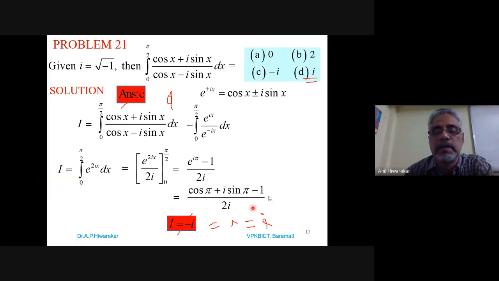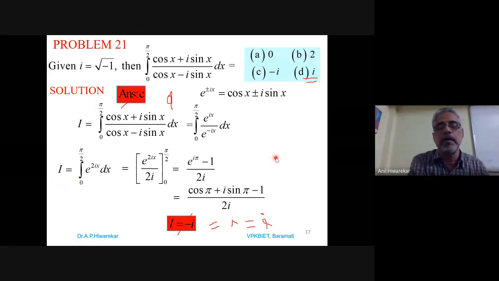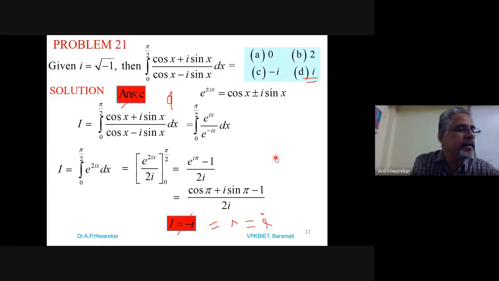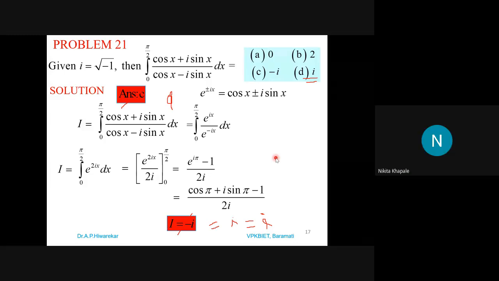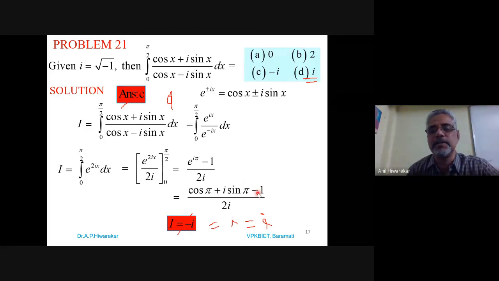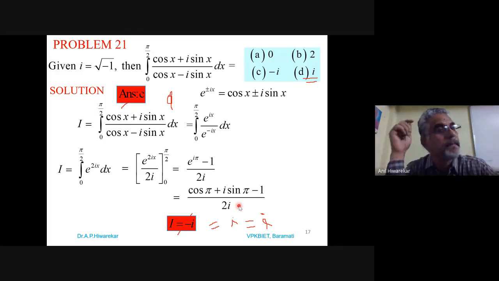Yes. Shall I go to the next problem? Are you getting it? Yes, sir. So the answer is i or minus i. Yes, sir, what is it? It is not i, minus i. It is what? Minus 2 divided by 2i, which means it is minus 1 by i.